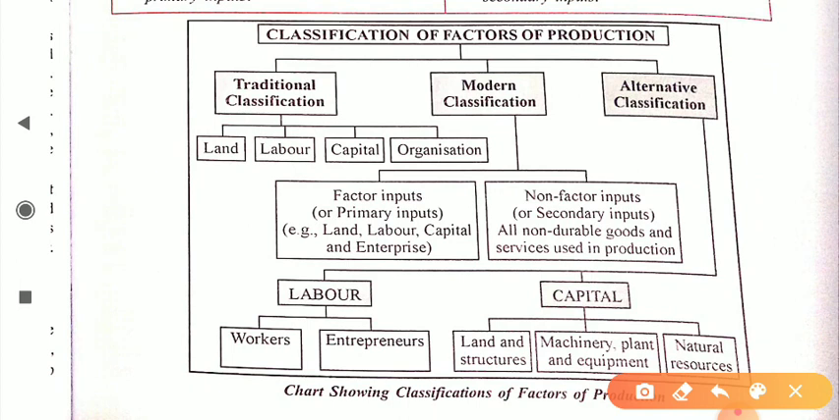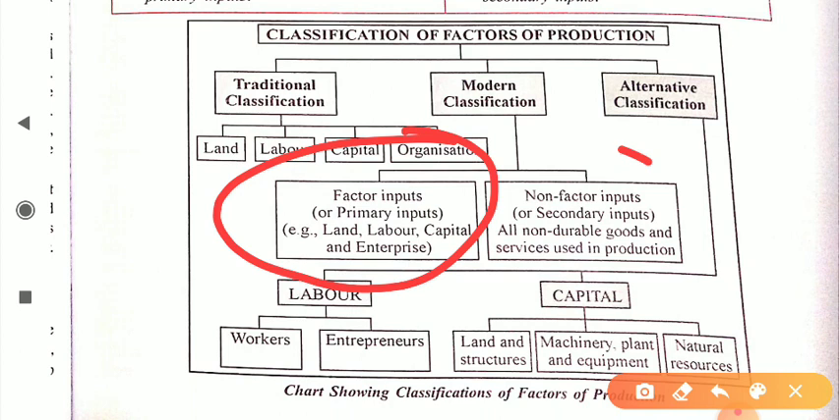We can see the classification of factors of production with the help of this chart. We have the traditional classification, which we already did: land, labor, capital and entrepreneur or organization. This is the classical form of classification. Now in the modern classification, we divide factors of production into two parts. One is factor input, second is non-factor input. Factor input is primary input like land, labor, capital and entrepreneur. Dear student, these are factor inputs. The second one is non-factor input.